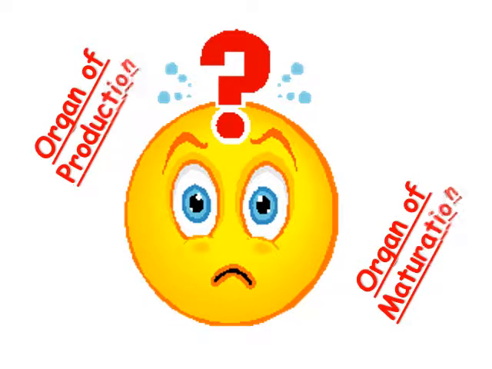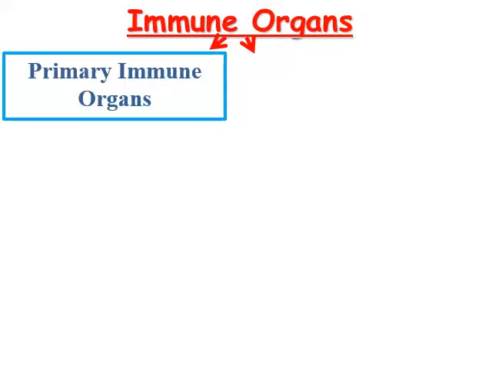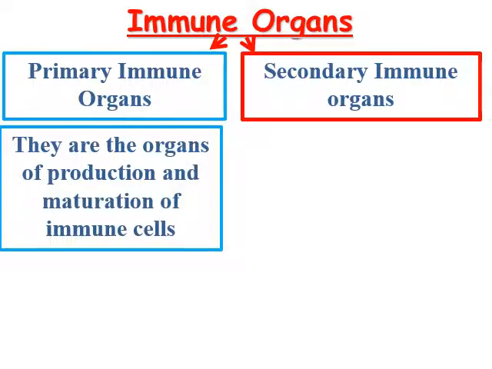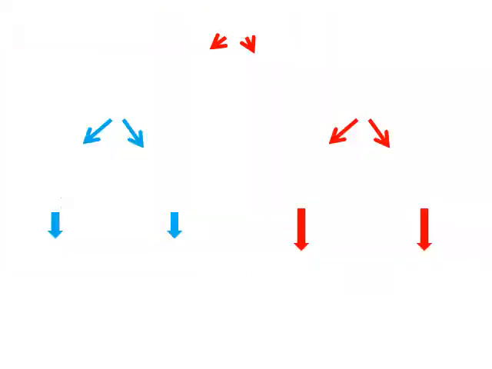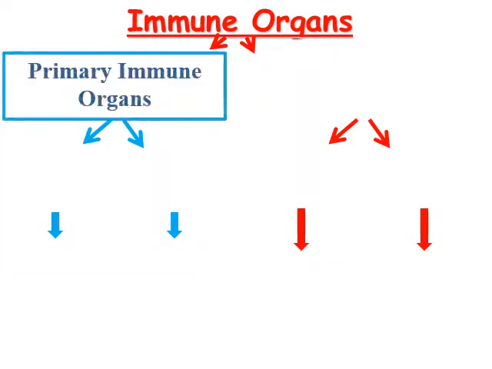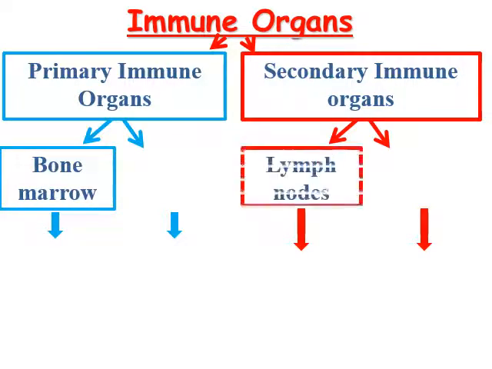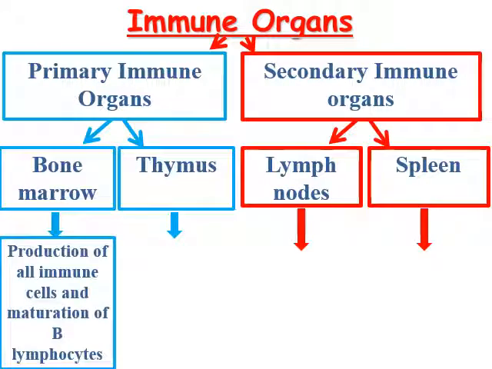So here we have a question: what are the organs of production and what are the organs of maturation? We have primary immune organs and secondary immune organs. What are the primary? The organs of production and maturation of immune cells. Secondary, they are the sites of the immune response. Primary are the bone marrow and thymus, while secondary are the lymph nodes and spleen.